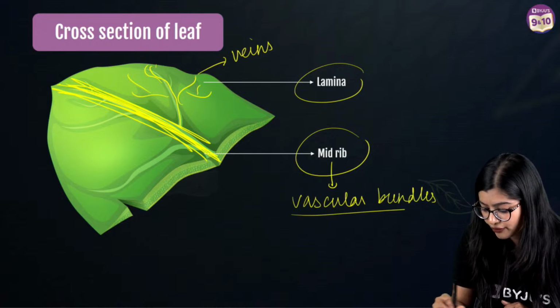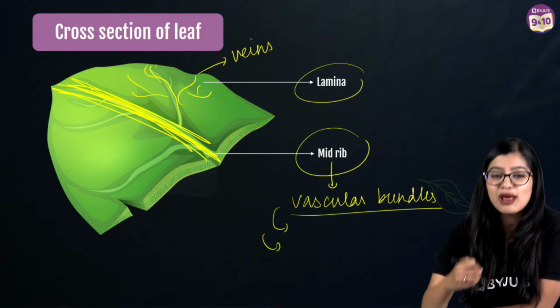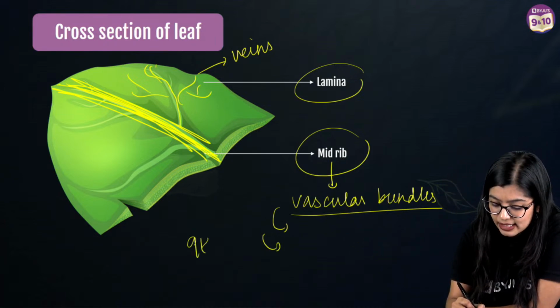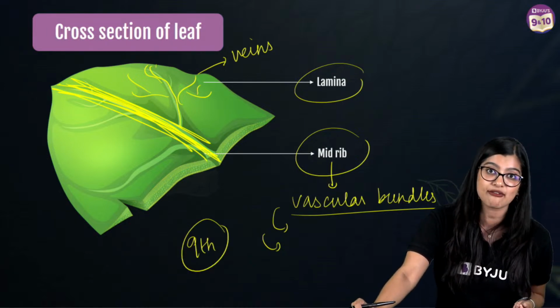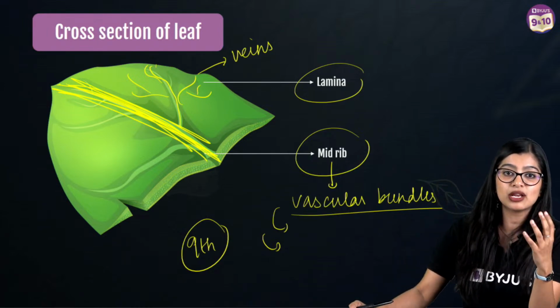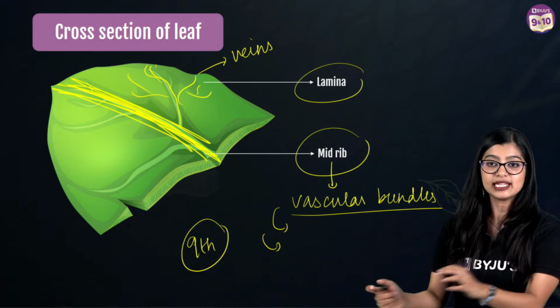So a quick question for all my live students who are watching right now. What are the vascular bundles made of? This is again a concept you have learned in 9th standard about the vascular bundles or the tissues found in plants. So a quick refresher on this, right? Vascular bundles are made of what? Can you tell me?